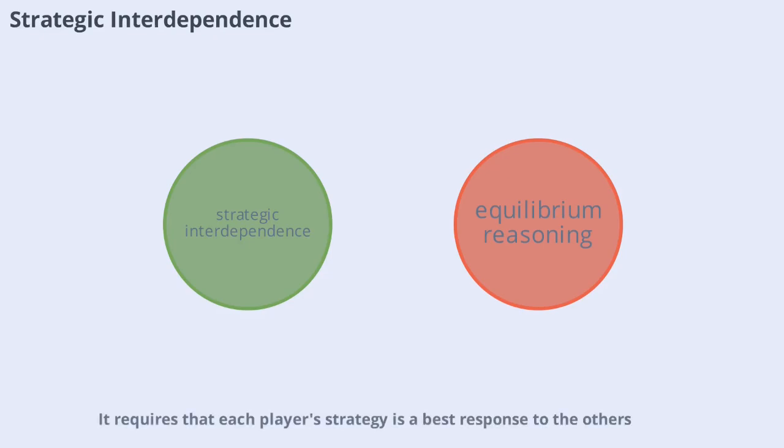It requires that each player's strategy is a best response to the others, creating a self-consistent outcome. Rationality alone isn't enough. If players hold incorrect beliefs about others, even rational choices may not align and equilibrium may not emerge. Thus, both rationality and belief-action consistency are necessary for stable, predictable outcomes in strategic settings.